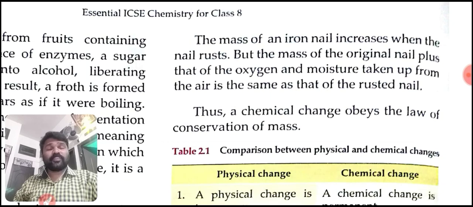But in the chemical sense, the mass of the reactants and the mass of the products will be the same.